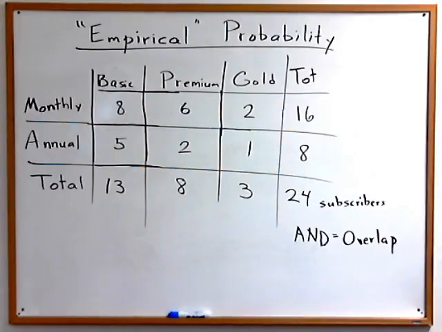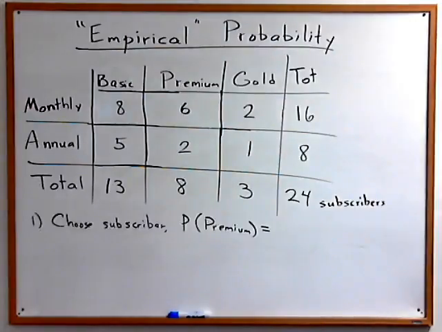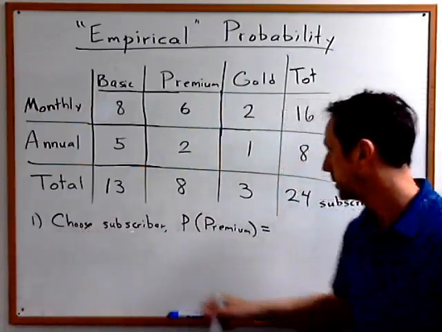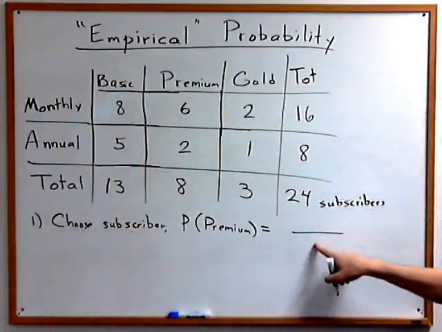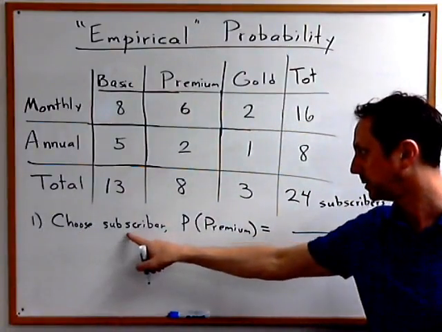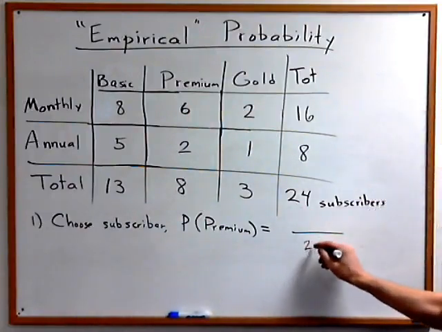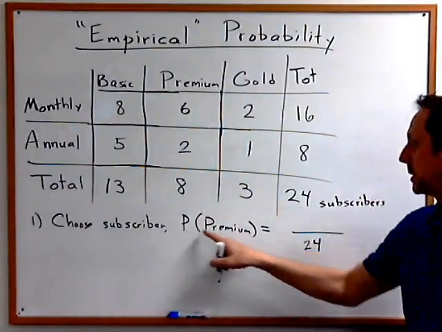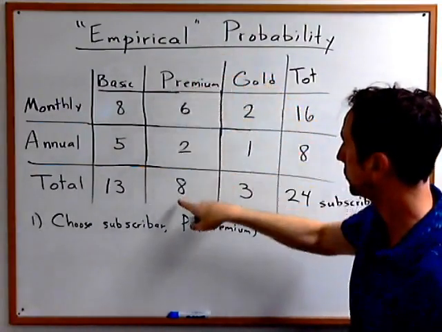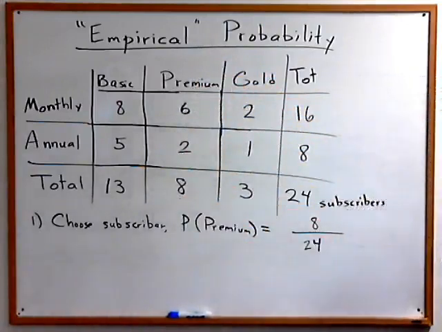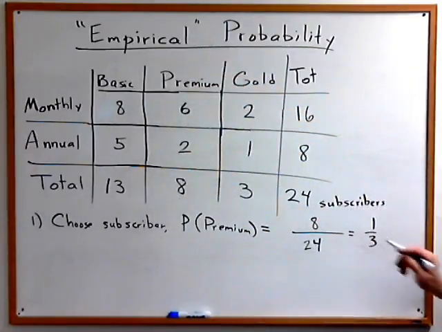Question number 1. If you choose a subscriber, what is the probability that she chose a premium membership? So remember that whatever you're choosing among, in this case, subscribers, that goes on the bottom of the fraction. And this word is not qualified at all. It includes all the subscribers, so all 24,000 of them. What is the probability that that subscriber is a premium member? Okay, so that means that we need to count all the premium members. The total premium members, there are 8 of them. That reduces to 1 over 3. Make sure you are perfectly clear on where those numbers are coming from.